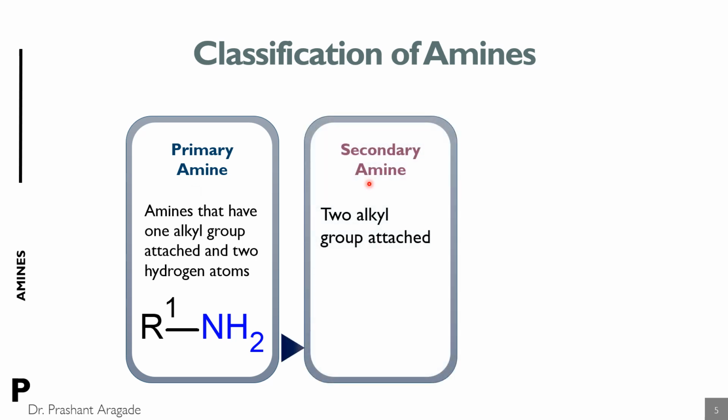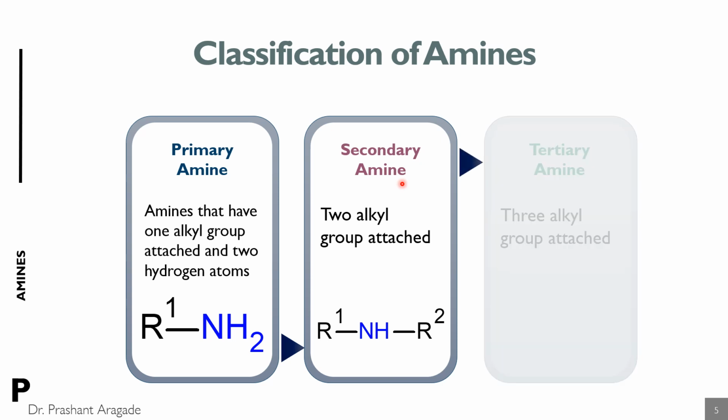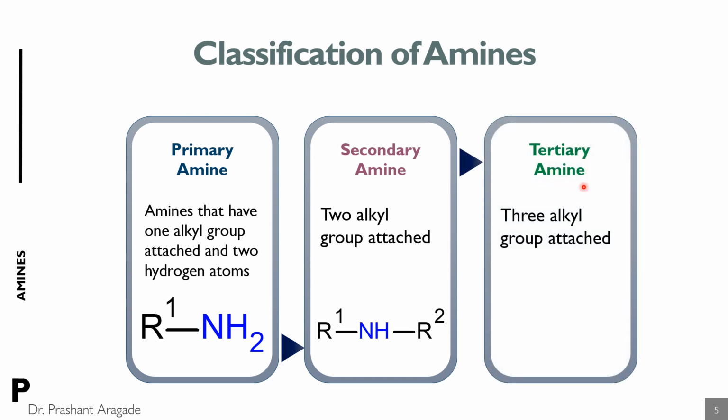Whereas, in the case of secondary amines, two alkyl groups are attached to the nitrogen atom. Here is the example of a secondary amine. So, two hydrogens are replaced with alkyl groups or any other groups. Then it is called a secondary amine. And on the other hand, in the case of a tertiary amine, three alkyl groups are attached. So, three hydrogens are replaced with three groups.